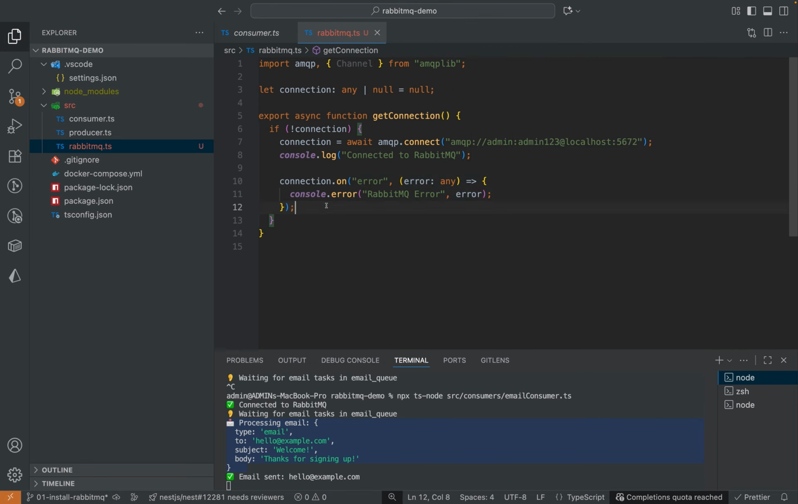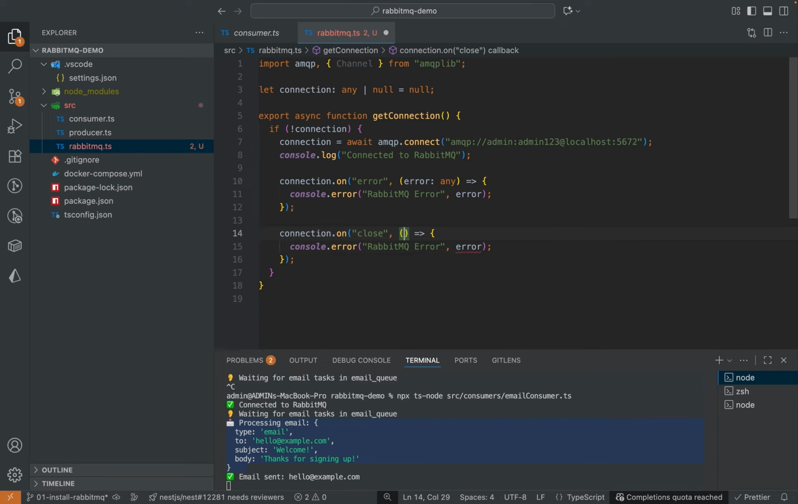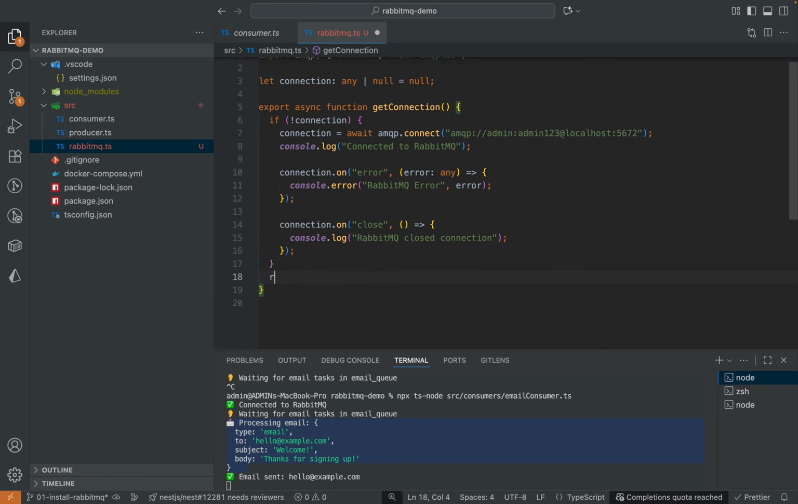One more thing, I want to handle the close event. I don't need to provide anything here. If close is called, this method will be run. If there is an error while closing the connection, it's going to throw the error. RabbitMQ closed connection. If the connection is closed, it's going to run this one. Or you can console.log or something like that. If there is a connection, then we should return the connection.